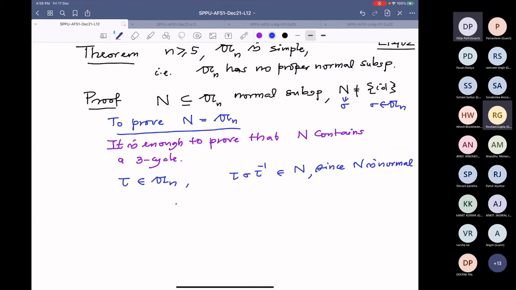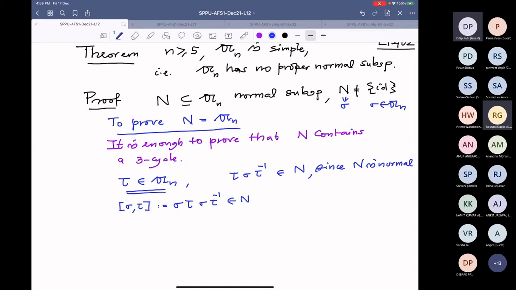Therefore, this sigma tau sigma inverse tau inverse is also in N. This is called a commutator of sigma and tau. This is the notation. This is also in N. Now I want to choose.